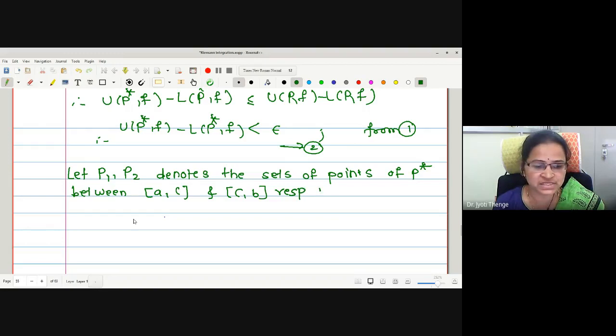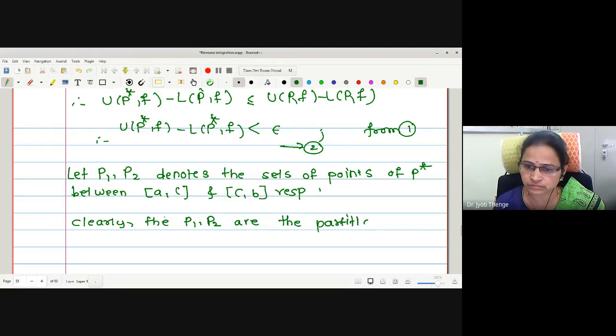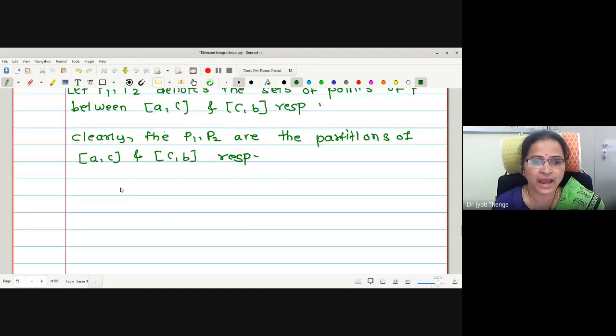Therefore, P star is P1 union P2. Clearly, P1 and P2 are the partitions of AC and CB respectively. Correct? These two become the partitions, and P star can be written as P1 union P2.